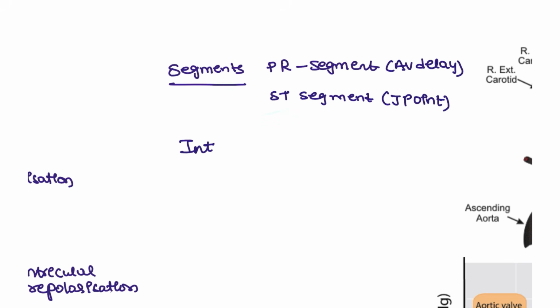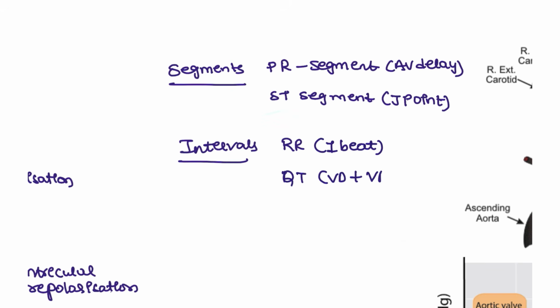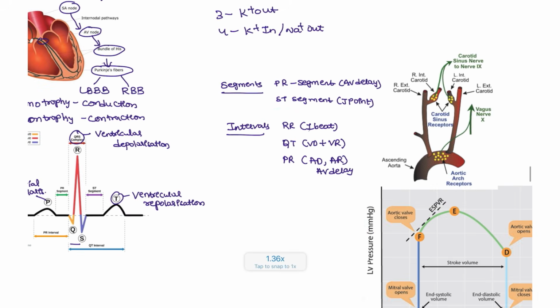Next, we also have the intervals. The intervals are the RR interval, that means 1 beat, and QT interval, which will be ventricular depolarization and ventricular repolarization, PR interval, which will be atrial depolarization, and also AV delay, that is seen in the intervals.